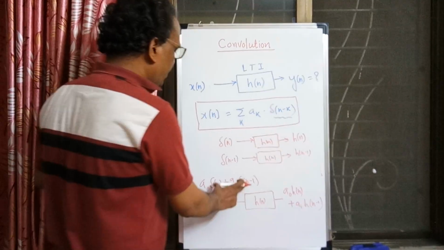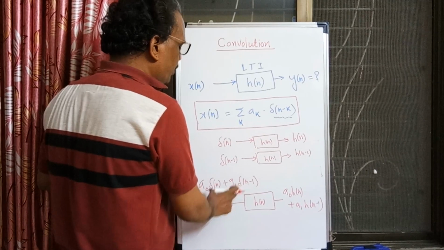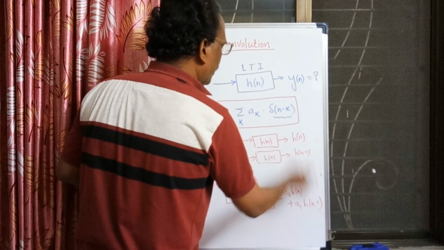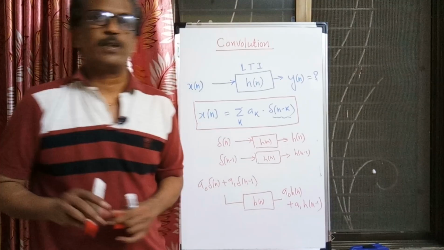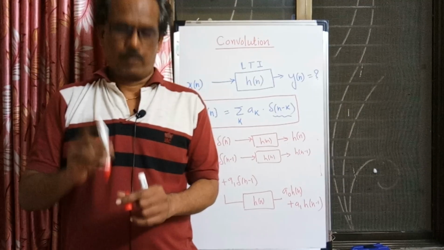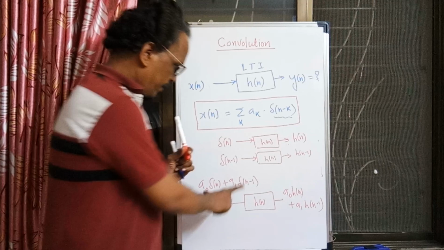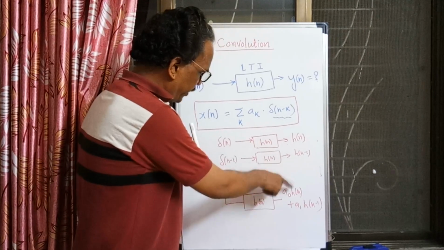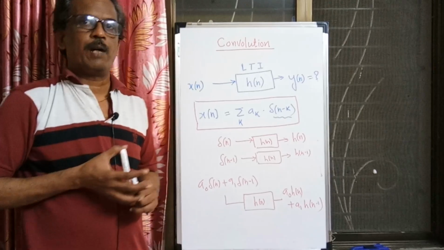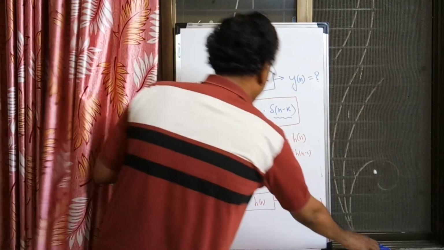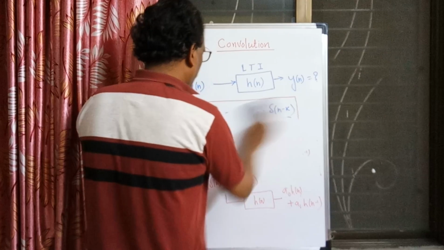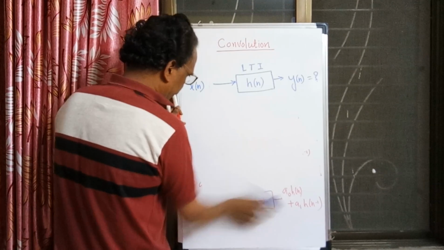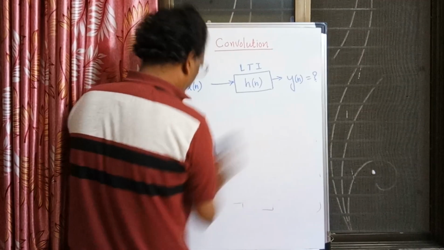So a linear combination of inputs gives a linear combination of the respective outputs because the system is linear. This is about linearity and time invariance; if we exploit both, we get the corresponding outputs.